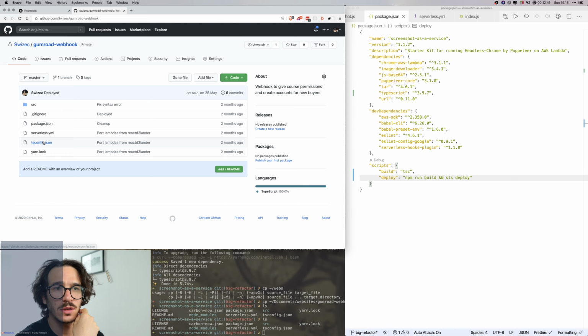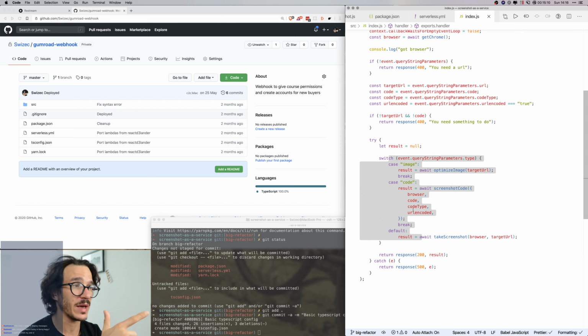Okay, we will see. Okay, got that. Now in index.js, one thing that index.js used to do for me is that it would add CORS headers. I don't need that anymore. And also it would run different things based on different parameters that you passed in. So I'm going to change that, and I'm going to make it actually use two different lambdas.